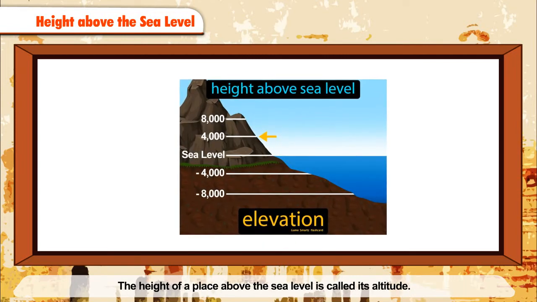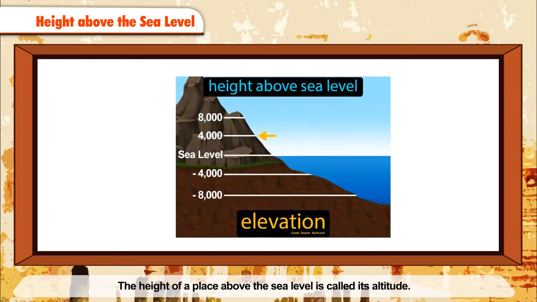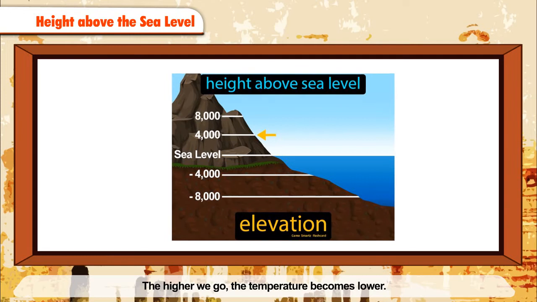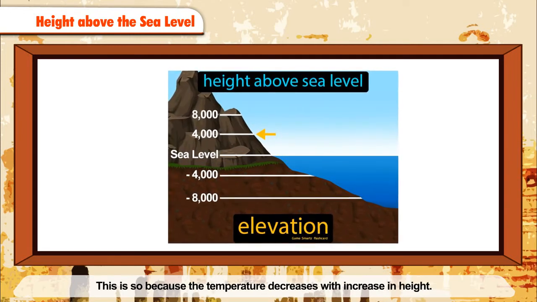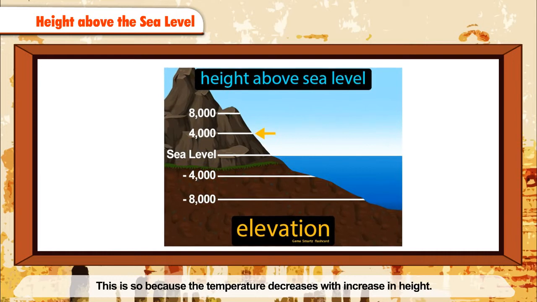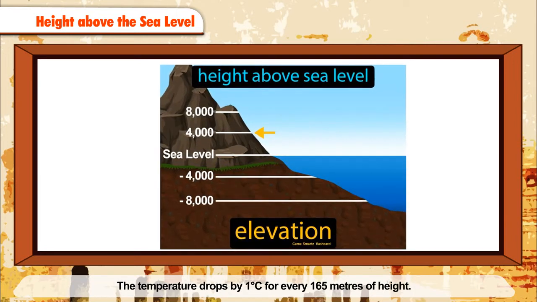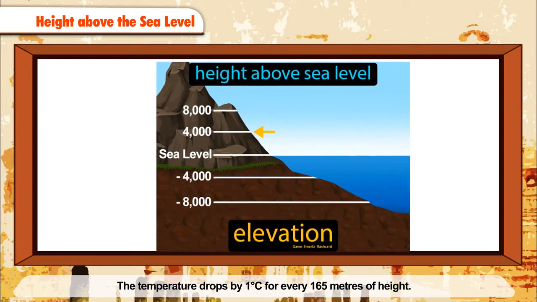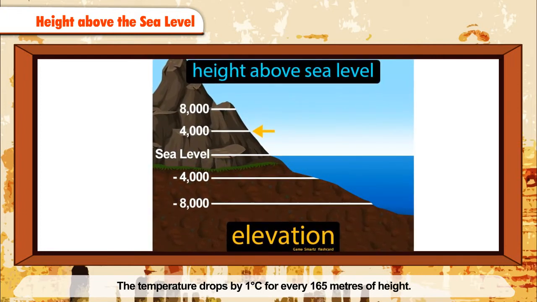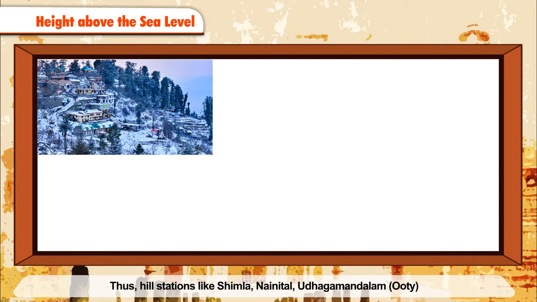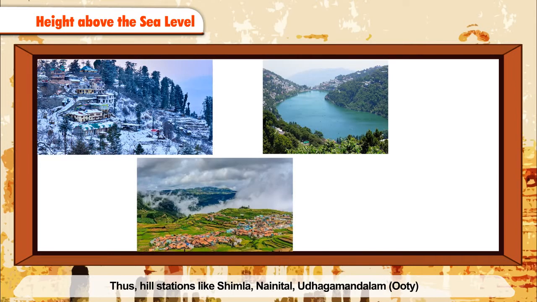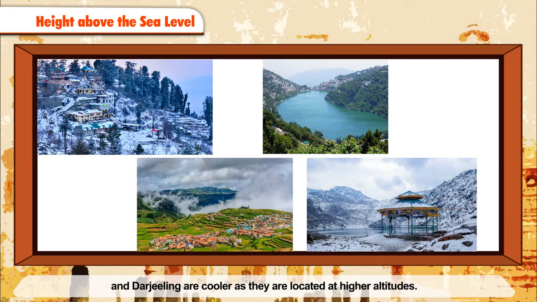Height above the sea level. The height of a place above the sea level is called its altitude. The higher we go, the temperature becomes lower. This is so because the temperature decreases with increase in height. The temperature drops by 1 degree Celsius for every 165 meters of height. Thus, hill stations like Shimla, Nainital, Udhagamandalam, Ooty, and Darjeeling are cooler as they are located at higher altitudes. The reason for this is that the higher we go, the air starts thinning. This thin air or less dense air absorbs less heat.